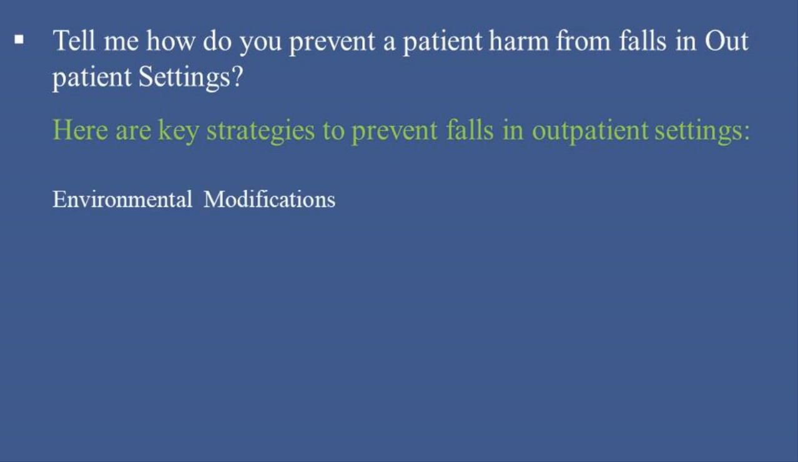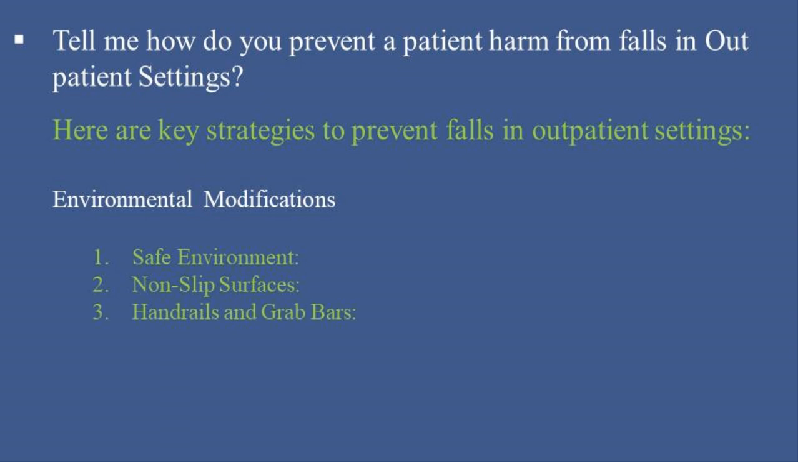Environmental modifications. 1. Safe environment. Ensure that all areas, including waiting rooms, examination rooms, and corridors, are free from clutter and obstacles. Maintain adequate lighting in all areas, particularly in hallways and bathrooms. 2. Non-slip surfaces. Use non-slip mats and flooring in areas prone to getting wet, such as bathrooms and entrance areas. 3. Handrails and grab bars. Install handrails along corridors and grab bars in bathrooms to provide support for patients.